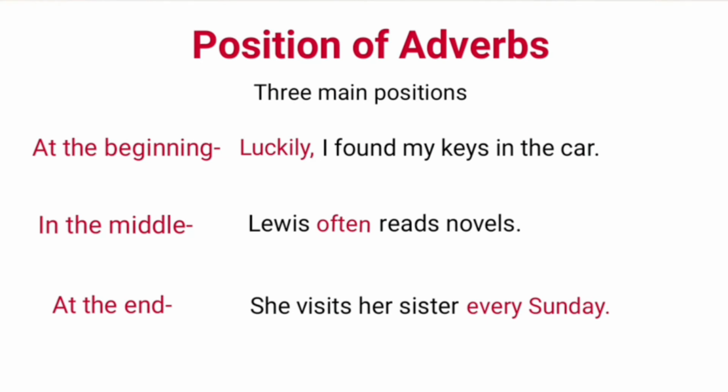Look at the position of adverbs in a sentence. There are three main positions: at the beginning, in the middle, and at the end. Examples are: luckily, I found my keys in the car. Lois often reads novels. She visits her sister every Sunday. In these sentences, the words in red, luckily, often, and every Sunday, are adverbs.